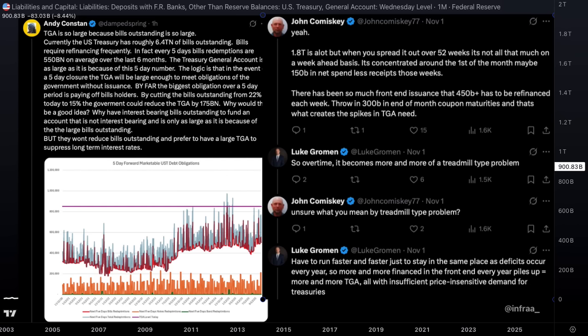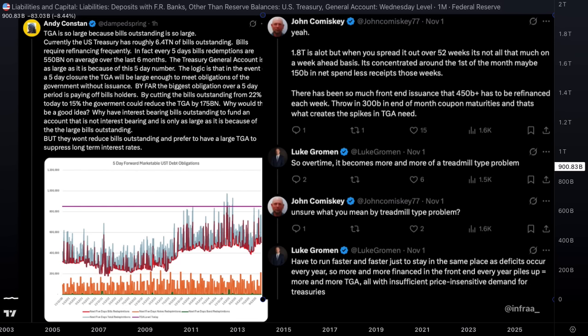In fact, every 5 days, the amount of redemptions is $550 billion, $500 billion every 5 days, and that is an average over the past 6 months. Therefore, the TGA must be that large because, again, remember, they need a 5-day buffer.